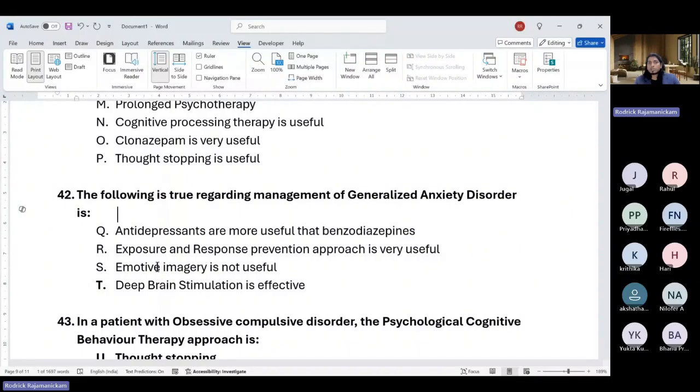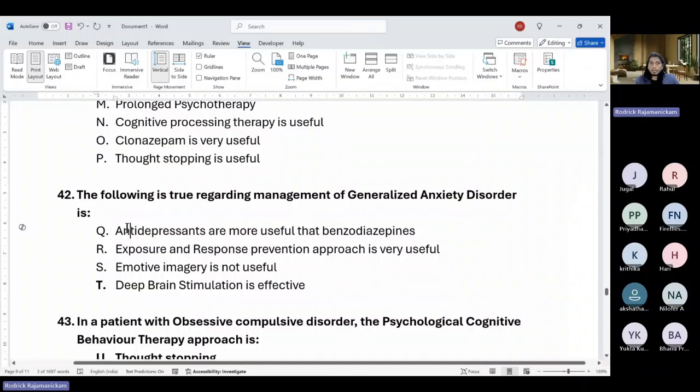In GAD, the conceptualization, if you talk about metacognitive or any other conceptualization, is that they have excessive worry and a positive role of worry, thinking that worrying is good. Also, at a later time, they develop a negative perception of worry. That is meta worry: they worry about worrying. If I don't worry, something may happen, right?